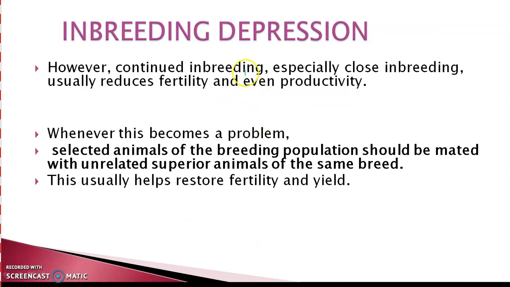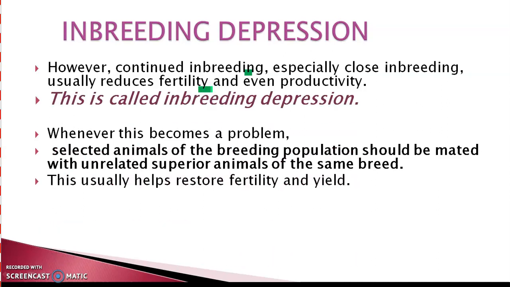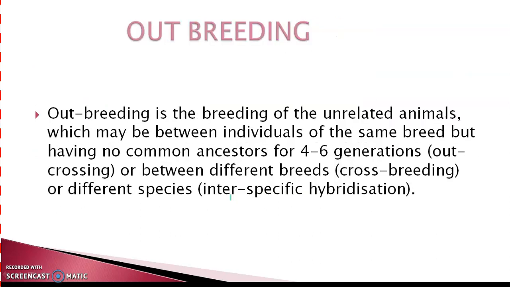However, continued inbreeding, especially close inbreeding, will reduce the fertility and even productivity of that particular breed. So this condition is called inbreeding depression. How can we overcome this problem? Selected animals of the breeding population should be mated with unrelated superior animals of the same breed. By doing this, it will help us to restore fertility and yield of that breed.